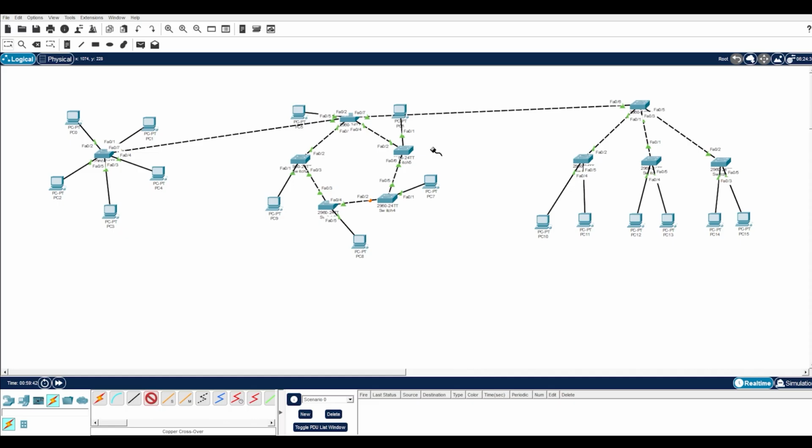Networking is a vast field, and in the upcoming lectures, we will dive deeper into the complete CCNA curriculum. We will learn about IP addressing, subnetting, routers, switches, VLANs, routing protocols, network security, access control lists, and many more industry-relevant concepts. Our goal is not just to understand the theory, but to build practical skills through hands-on labs and real-world scenarios that are used by networking professionals across the globe.